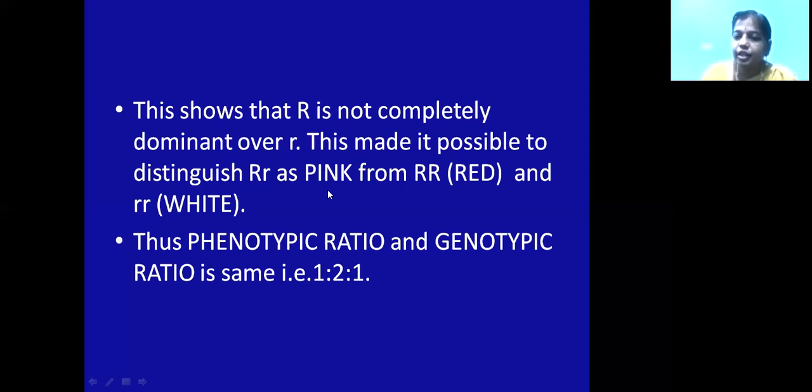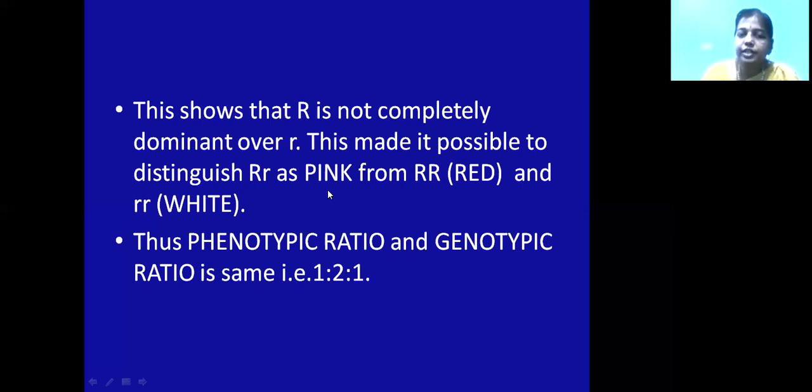So if you see, they are producing 2 types of character in the seeds. That means capital B is influencing 2 characters, that is the shape of the seed and the size of the starch grain. Hence, this B is called a pleiotropic gene. A pleiotropic gene means it will control many characters at a time. So depending upon the expression of that pleiotropic gene, the character is showing some variations in the individual. This is called a pleiotropic gene. So a pleiotropic gene means it will control several characters.